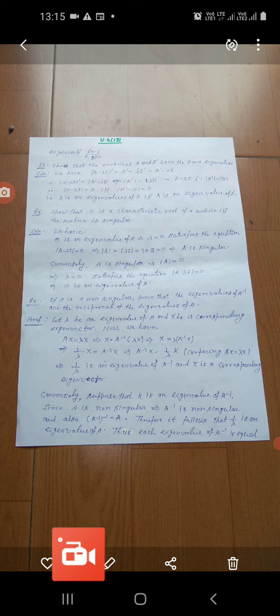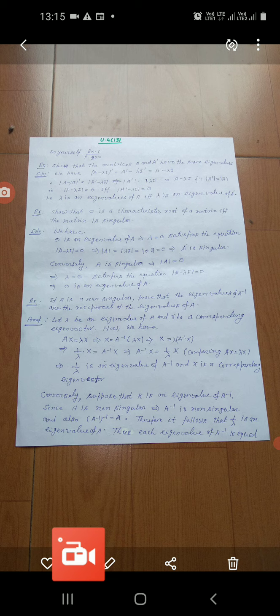Here is one more example. Prove that the matrices A and A dash have the same eigenvalues. Okay, matrices A and its transpose, that is A dash, have the same eigenvalues. Solution: we have